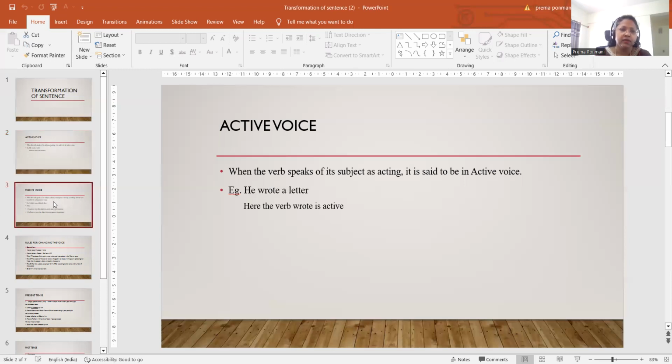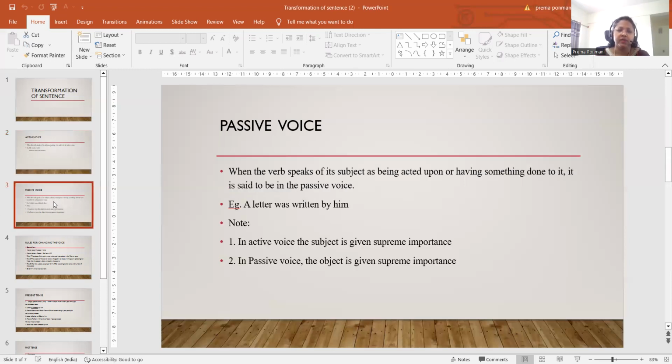Okay, so in the passive voice, the subject is passive, meaning the subject is not doing any activity, but something is done on the subject, or something is being acted upon, or having something done to it. That is called passive voice. And you see this definition: when the verb speaks of its subject as being acted upon or having something done to it, it is said to be in the passive voice.